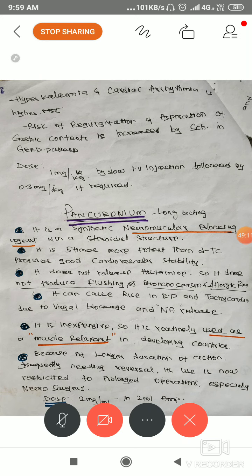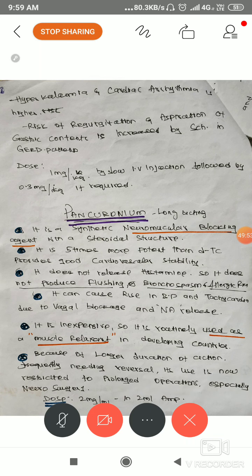Understand? The mechanism of action is similar, but it is better, with fewer cardiorespiratory side effects. It does not release histamine, so it does not produce flushing, bronchospasm, or allergic reaction. It can cause a rise in BP and tachycardia due to vagal blockade and noradrenaline. If you remember, write that; otherwise write the same mechanism of action as tubocurarine. Nothing is different, you only have to differentiate: it is long acting, synthetic, has better action, and very little cardiorespiratory side effect.